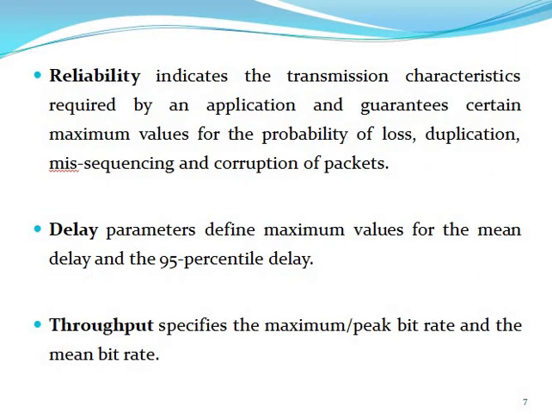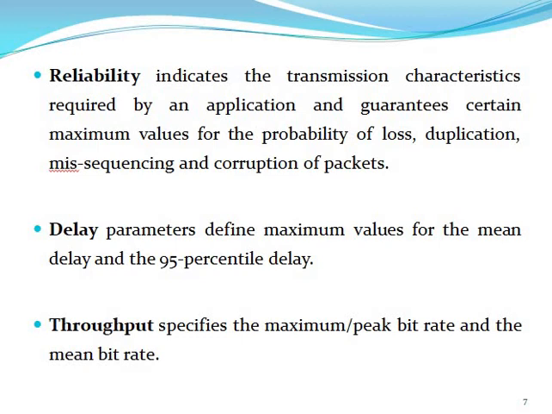Now reliability. It indicates the transmission characteristics required by the application and guarantees certain maximum values for the probability of loss, duplication, missequencing, and corruption of packets. It means no corrupted packets, no duplication in the network, and no missequencing. Then delay, whose parameter defines the maximum value. Delay is also specified in the GPRS system.